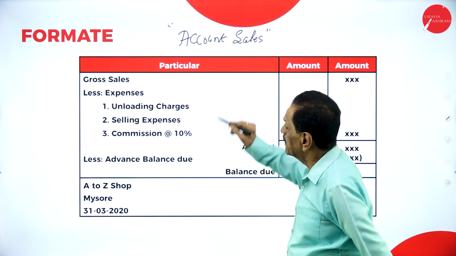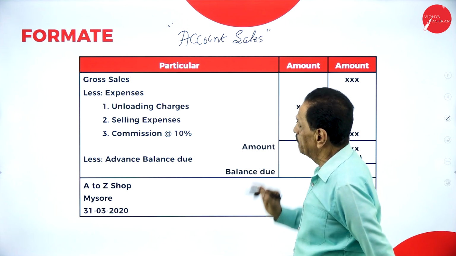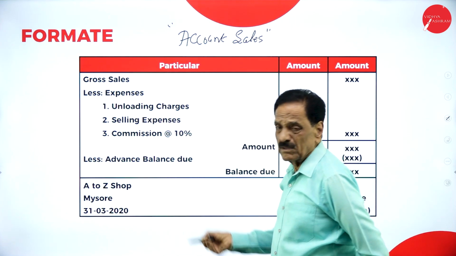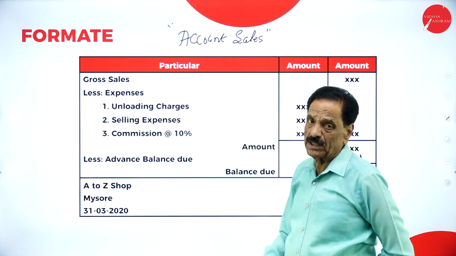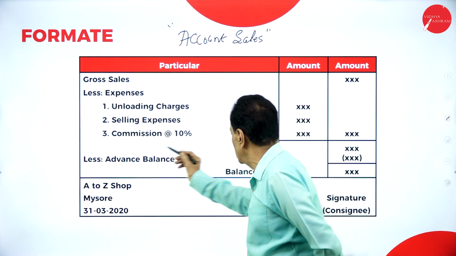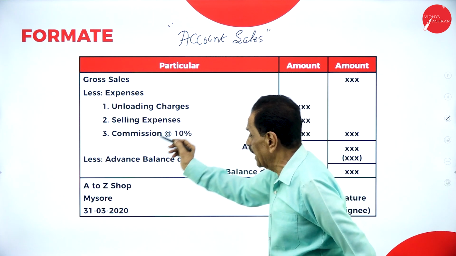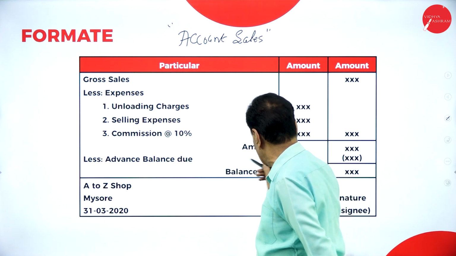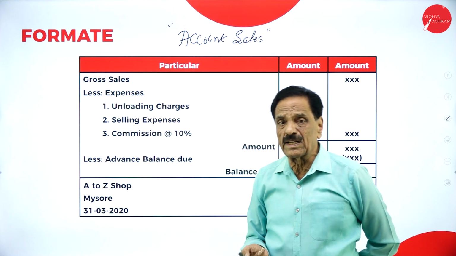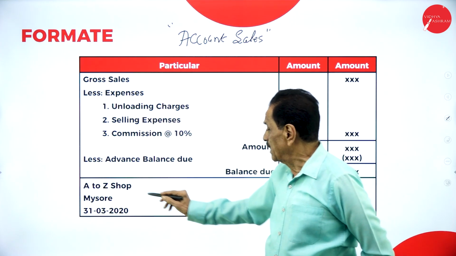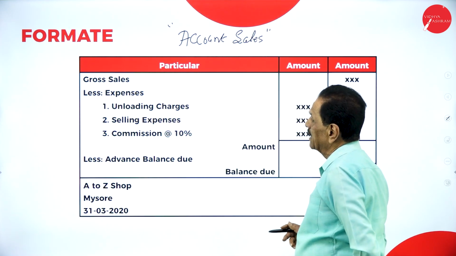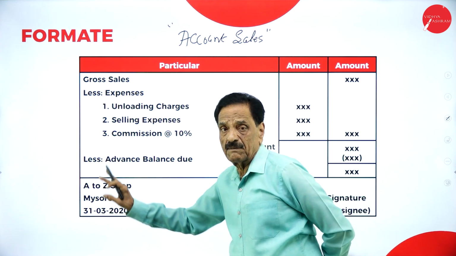So what's the format? Total gross sales, less expenses of the consignee, unloading charges. This is one example. Whatever expenditure was made by the consignee, unloading charges, selling expenses, commission amount, and whatever advance was given by the consignee will be deducted, balance due. It can be sent by consignee to consignor in the form of a check or a draft. A to Z shop, Mysuru, 31-3, signature of the consignee. So this is generally what they will ask.